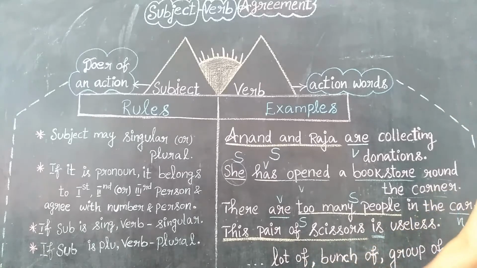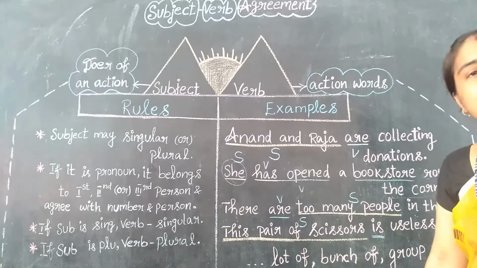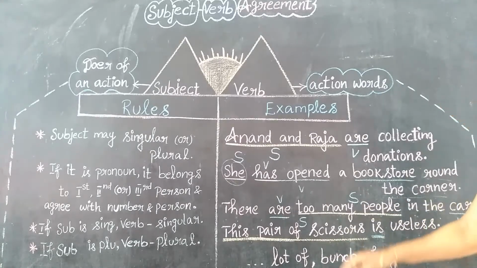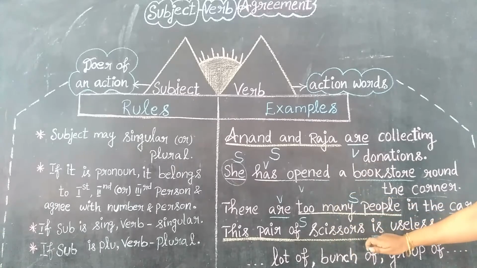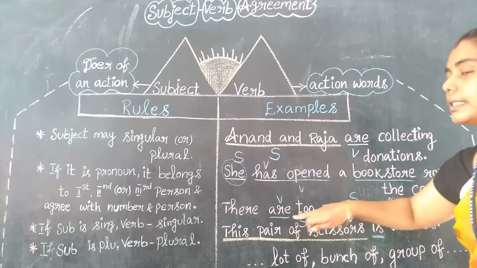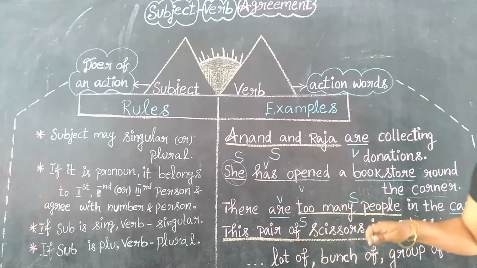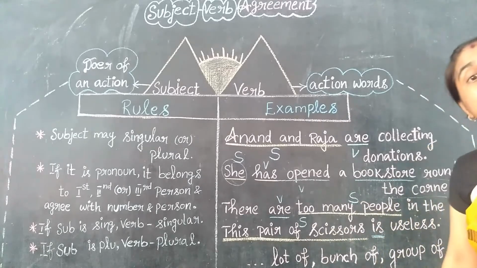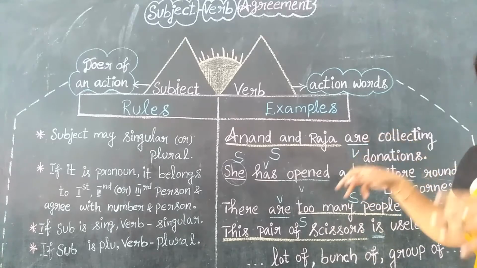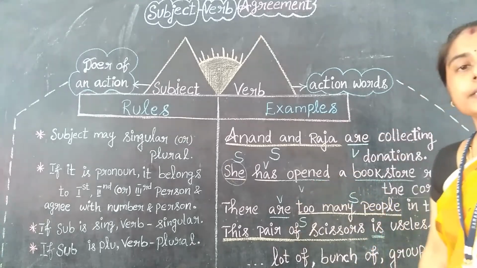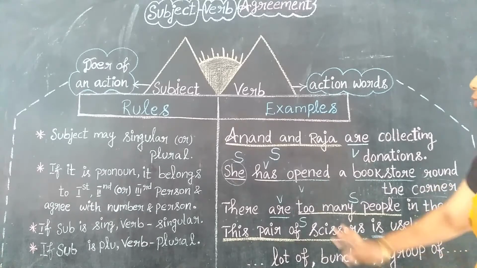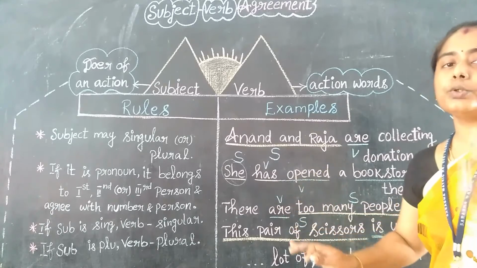Lot of, bunch of, group of, amount of, cluster of. So these words are all considered what? Noun phrases. So while the noun phrase is performing, the singular form will perform, right? Here, this pair of scissors is the subject in this sentence, denoting the singular form. Scissors is already plural, but this is singular, because the noun phrase is performing here. So we are presenting it with the singular "is." So this pair of scissors is useless, right?